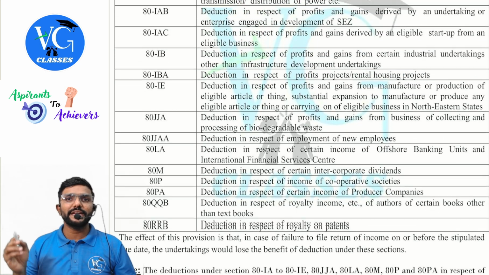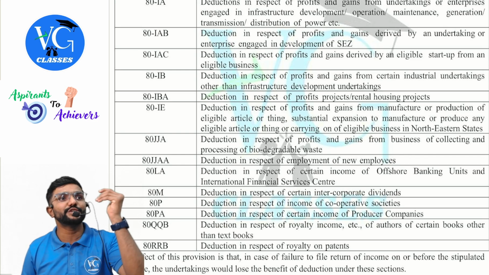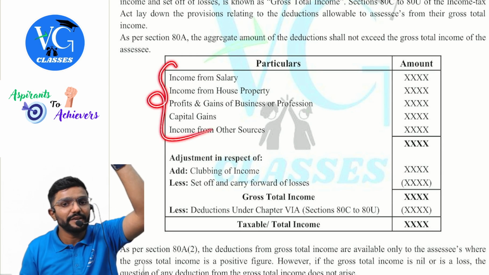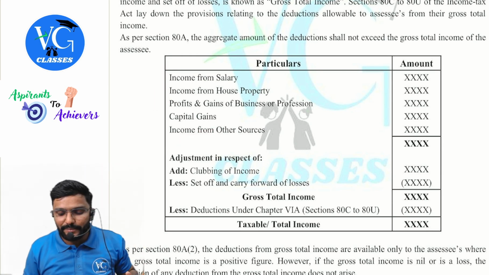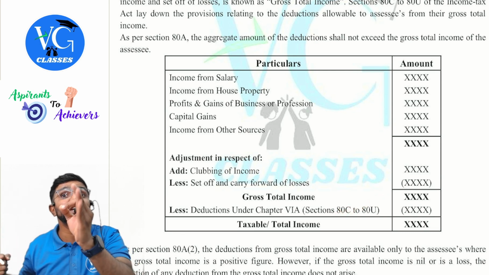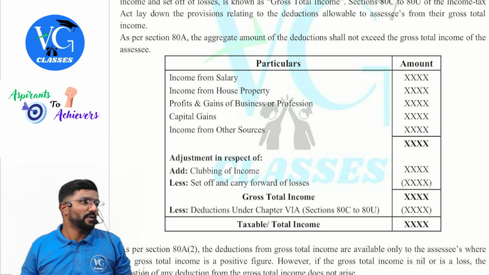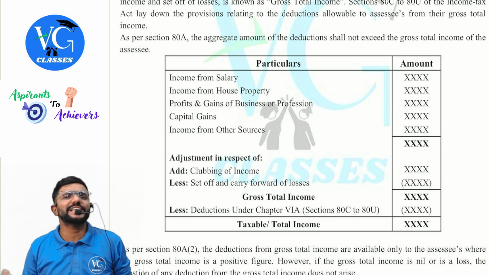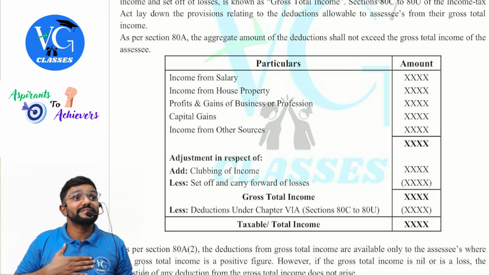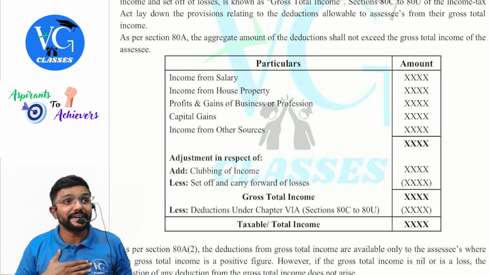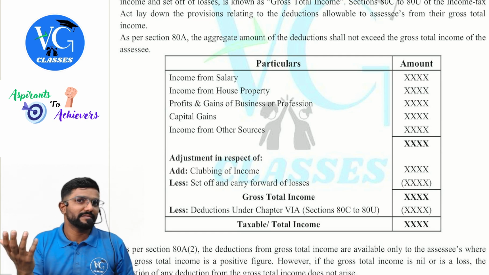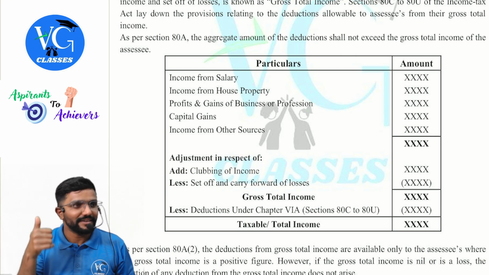If you have any deductions under these sections, first what you should do is include it in your total income calculation under the respective head. Then come and claim deduction. And these deductions you can claim under heading C only if you have filed your returns within the due date. What if I have filed a belated return? As I told you, no deductions under heading C. Sir, 80C, can I claim? Yes. Even if you are filing a belated return, can you claim 80C? Yes. Why? 80C is not a part of heading C. Got it?